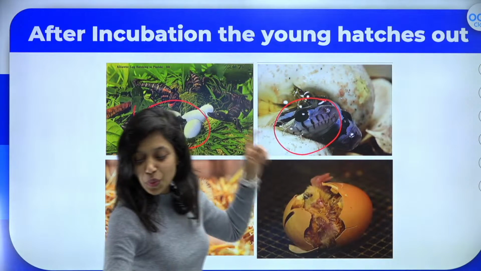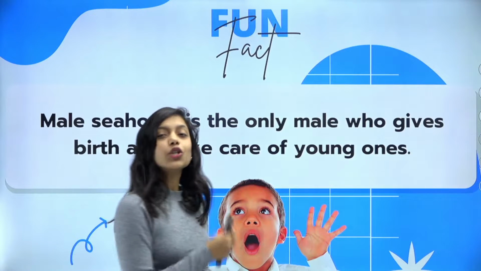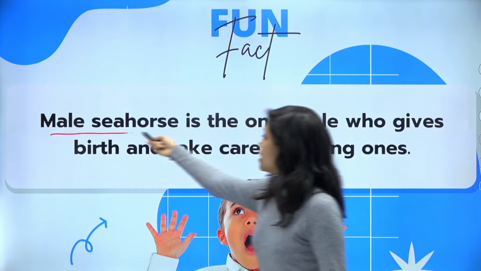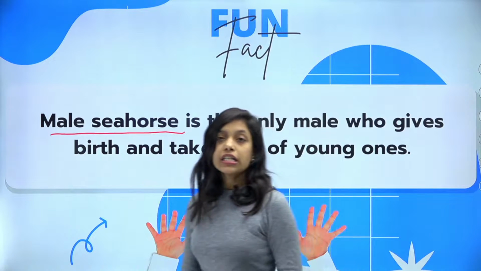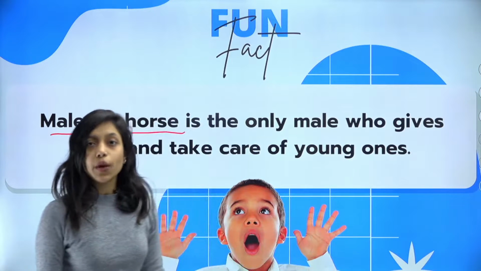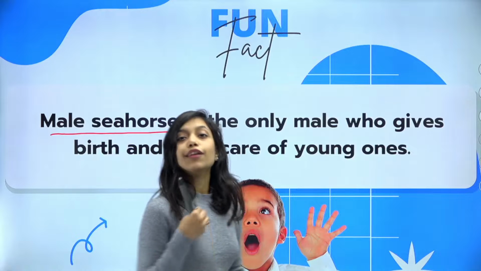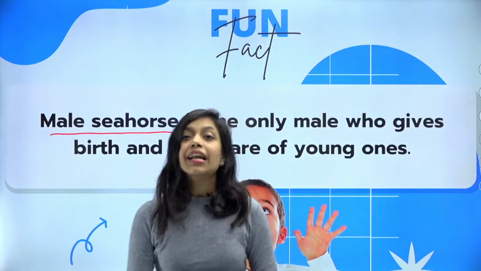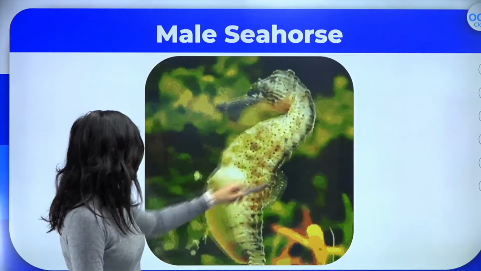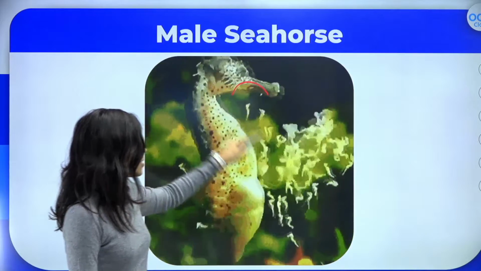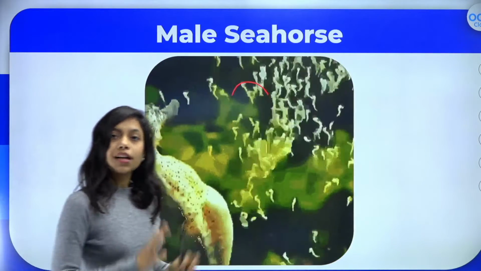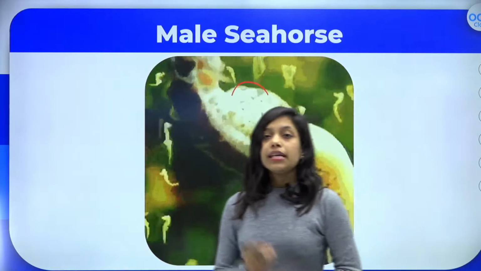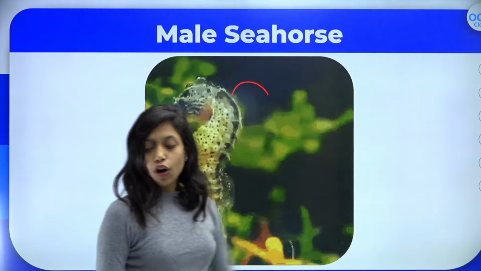But no, there is one male animal which will give birth to its young ones, okay? And that is nothing but our male seahorse, okay? Seahorse, of course, lives in the water. It is an aquatic animal. In that, the female will not give birth to babies. So the male parent, the father, will give birth to babies and the father will take care of the babies. As you can see here, this is a male seahorse. Can you see how many baby seahorses are coming in one go? So that is actually the male seahorse which gives birth to the babies and takes care of the young ones. Is it clear to all of you?